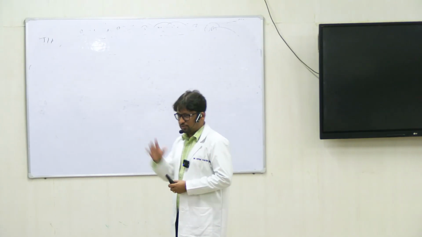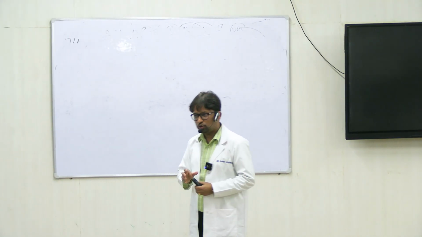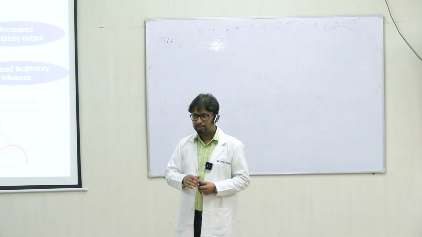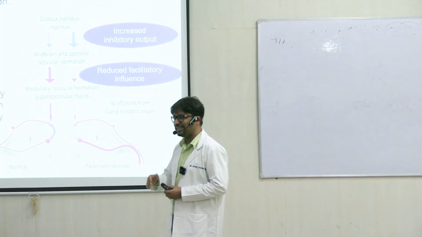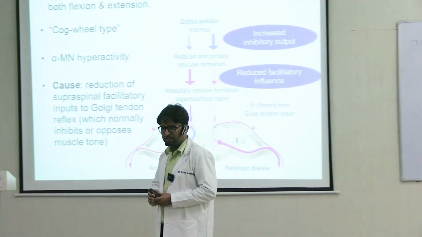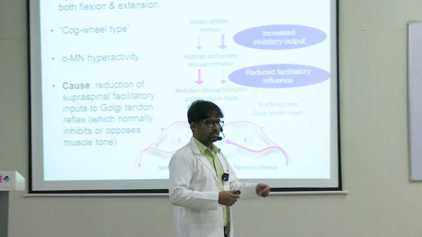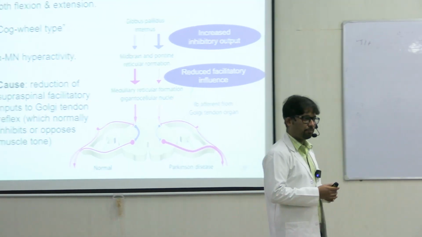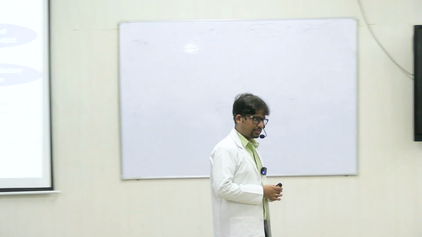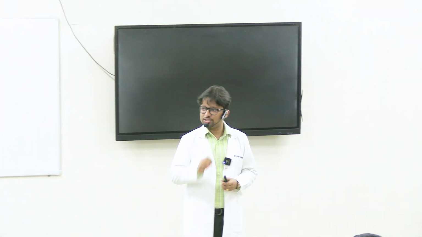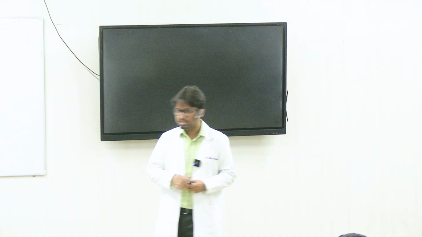Similar to this concept, Golgi tendon organs mediate the Golgi tendon reflex. The Golgi tendon reflex was the inverse stretch reflex, which means whenever there is an increased stretch reflex, the muscle paradoxically relaxes. So the Golgi tendon reflex is a reflex which inhibits the stretch reflex or gamma motor neuron activity.